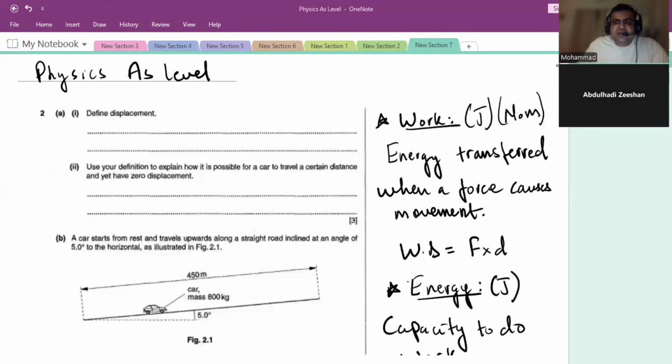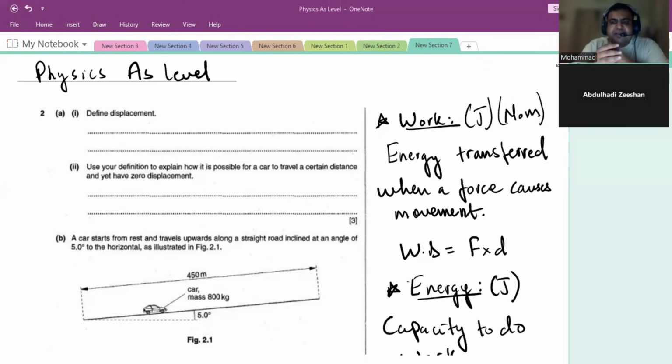Okay, so let me share my screen. Just give me a moment because I use OneNote and a writing pad. A white screen will appear in front of you. Can you see the screen now? Yes. All right. So Zishan, your name is Zishan, right? Abdul Hadi Zishan. Okay.